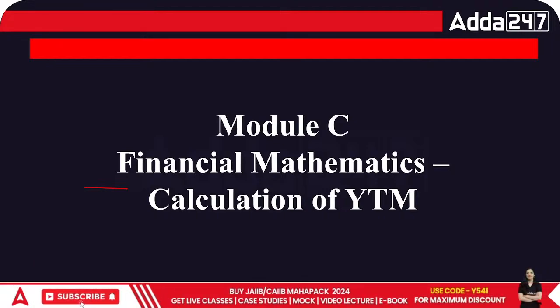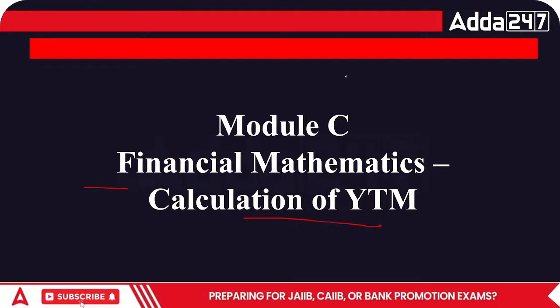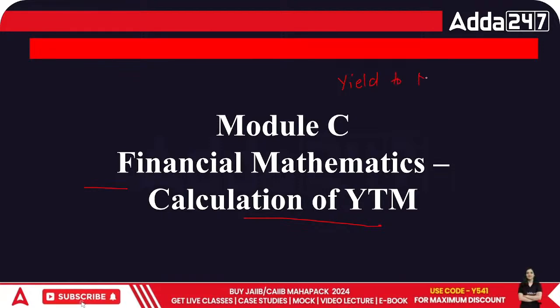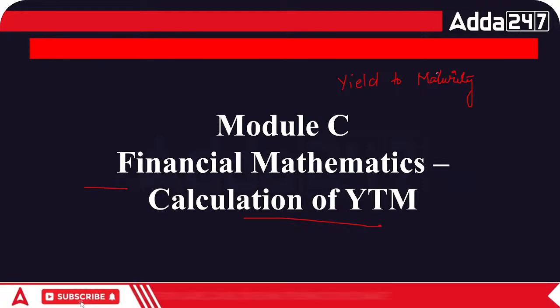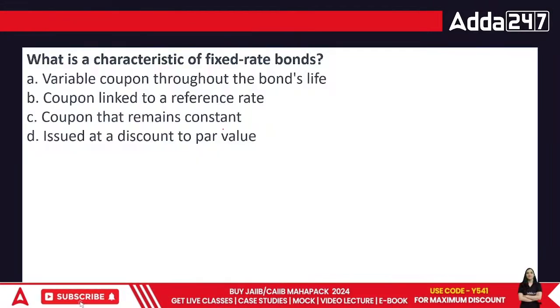Okay, we were talking about YTM in the previous class, which is also known as yield to maturity. That means the income that we need to have till the time we reach maturity. Right? This is what we look forward to. So YTM is referred to that particular amount. So let's talk about it.